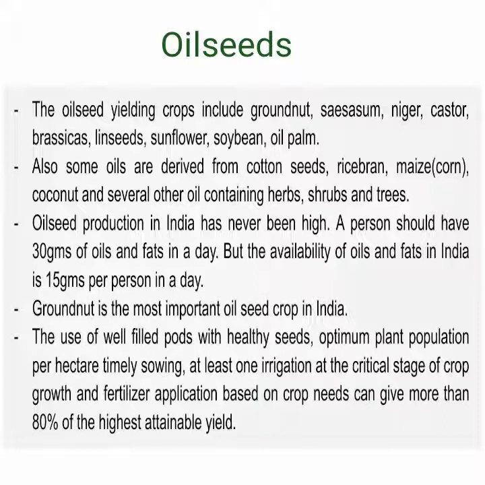Oilseed production in India has never been high. A person should have 30 grams of oils and fats in a day. But the availability of oils and fats in India is 15 grams per person in a day. Groundnut is the most important oilseed crop in India.